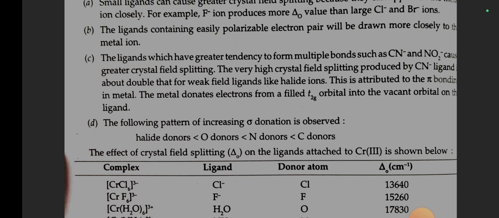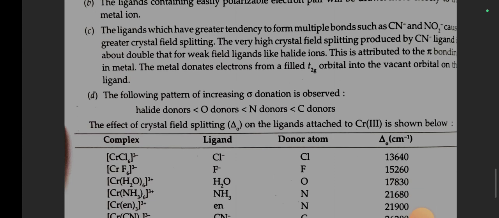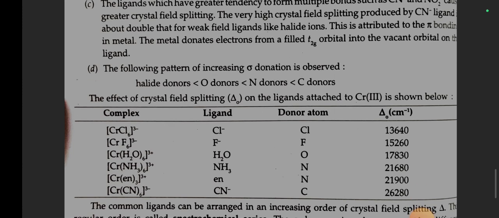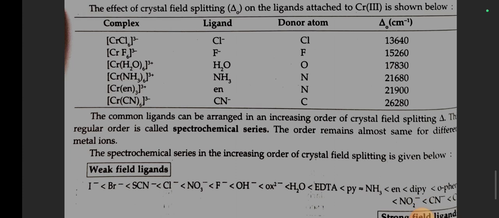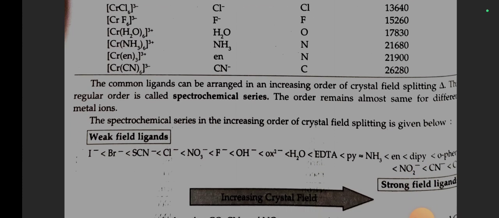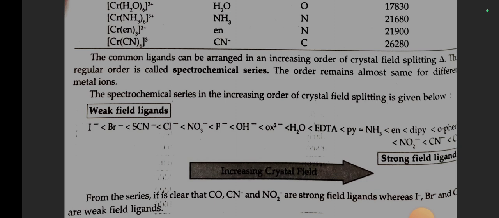The metal donates electrons from filled t2g orbitals into the vacant orbital on the ligand. The following pattern of increasing sigma donation is observed: halide donors, then O donors, then N donors, then C donors. The common ligands can be arranged in increasing order of crystal field splitting delta. The regular order is called spectrochemical series. The order remains almost the same for different metal ions.